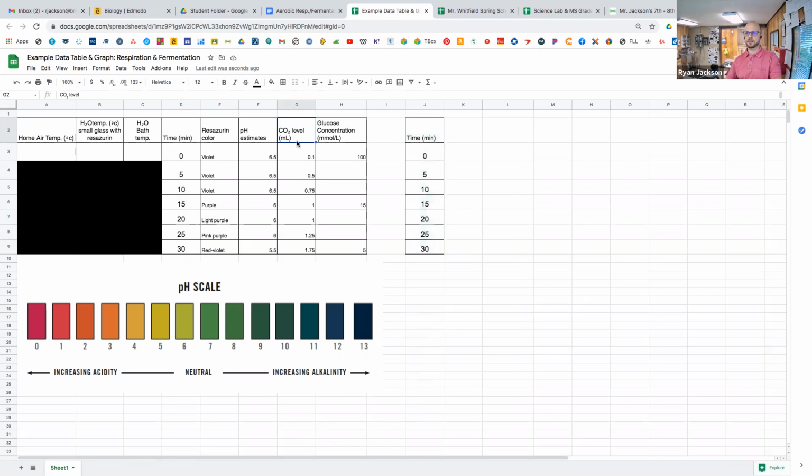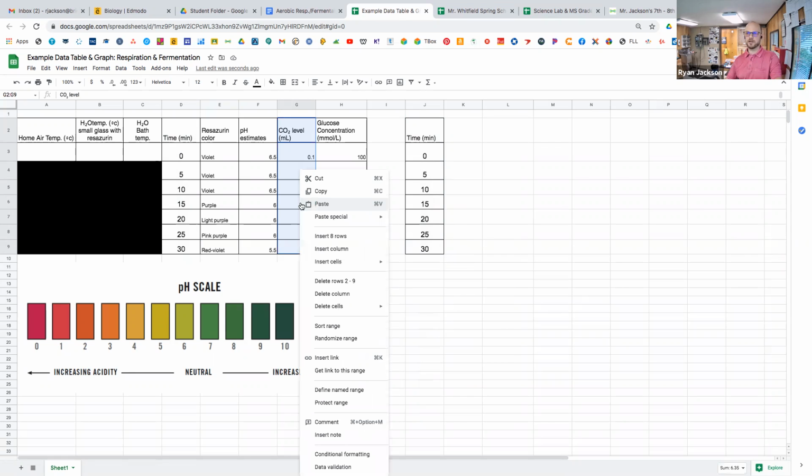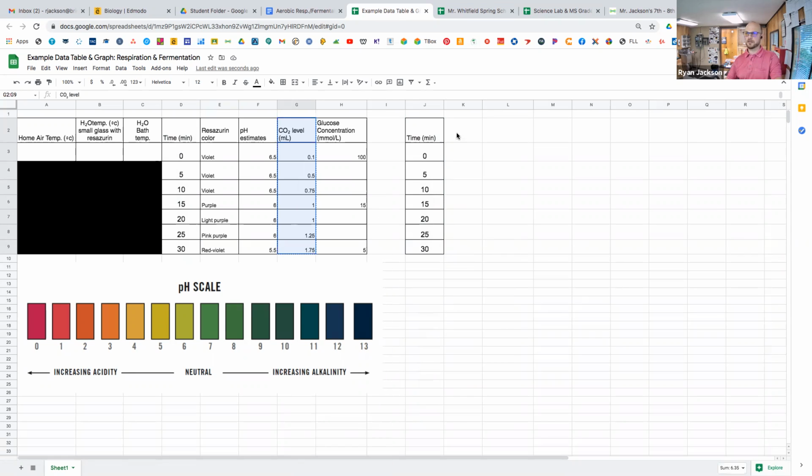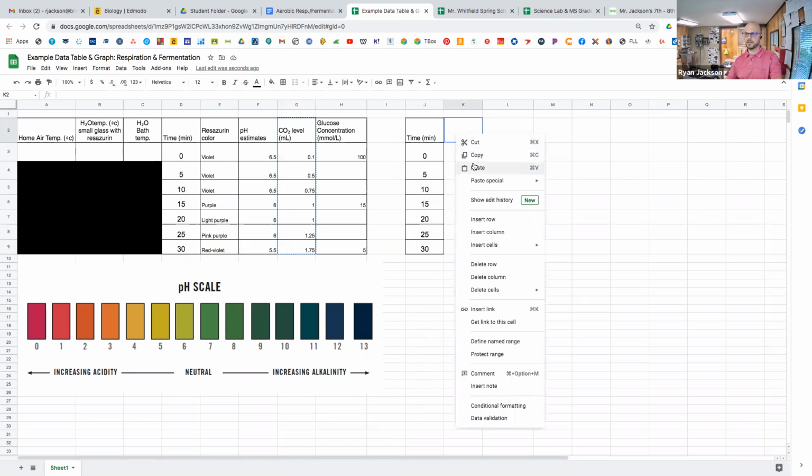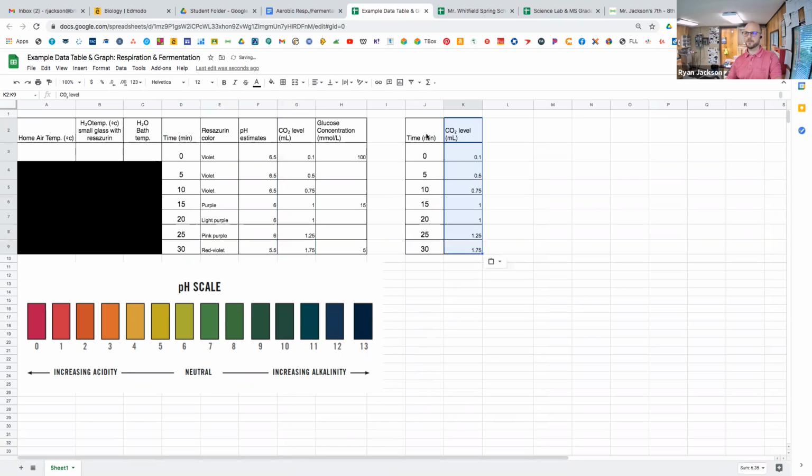And then you're going to do the same thing with the CO2. So I click it, I hover over this, I shift click, so I have it all. And then I right click this blue highlighted area. You can right click anywhere actually. So if I just right click here, I copy it, and then I right click again and I paste it. Okay, so you're literally just going to graph these two.